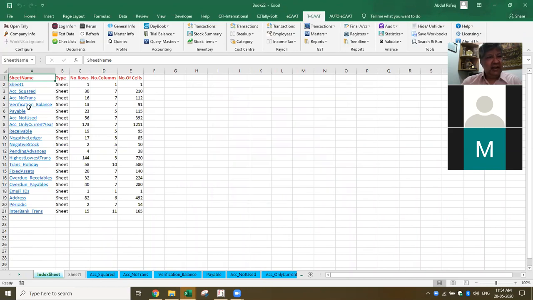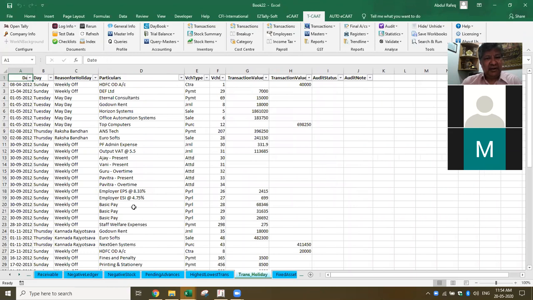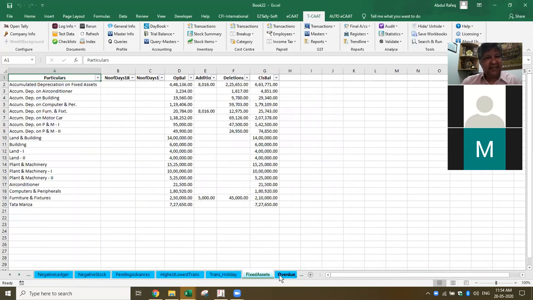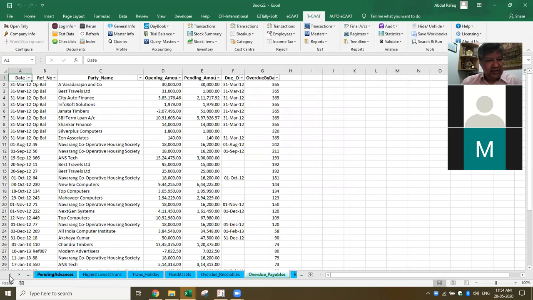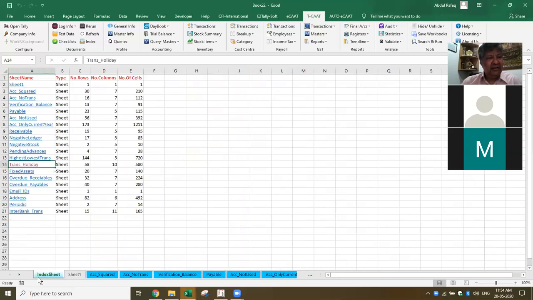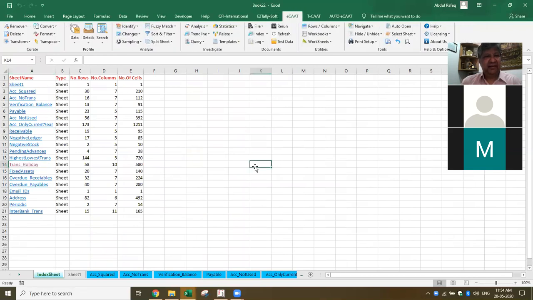So if you see here, what was I looking at? Transactions which have been done on a holiday. I can pick up this information. What are the fixed asset additions, overdue receivables, negatives, all these things I can get in one shot. Not only that, it also creates an index page. So what's the difference between ECAT and TCAT? ECAT is the independent data analytics software.